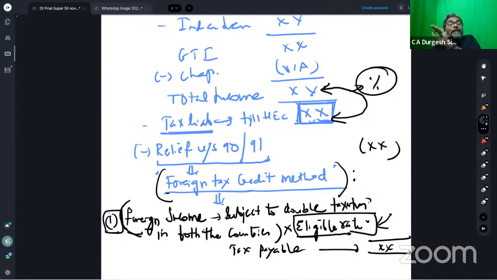This is the royalty income earned by a resident, not by a non-resident. So if it is a royalty income earned by a resident, we don't have any problem on that. Is it taxable at a special rate or at the normal rate? At the normal rate. If it is a royalty income earned by a resident, then students, in this case, it is taxed at the normal rate. Do you all agree to this one? Yes.